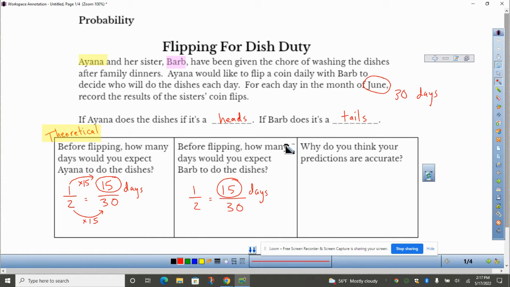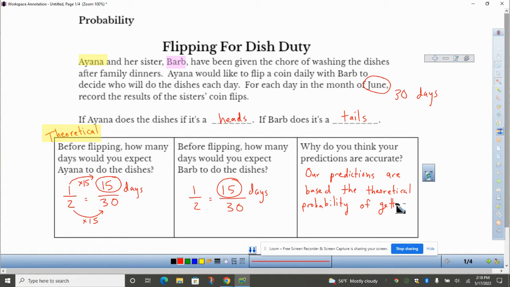It says, why do you think your predictions are accurate? So our predictions are accurate because our predictions are based on the theoretical probability of getting a heads or tails.